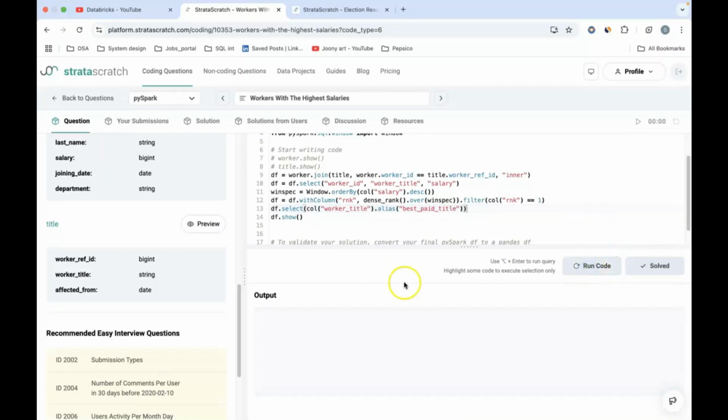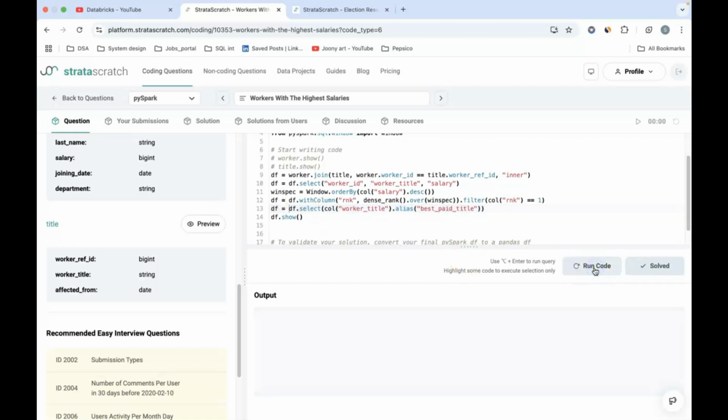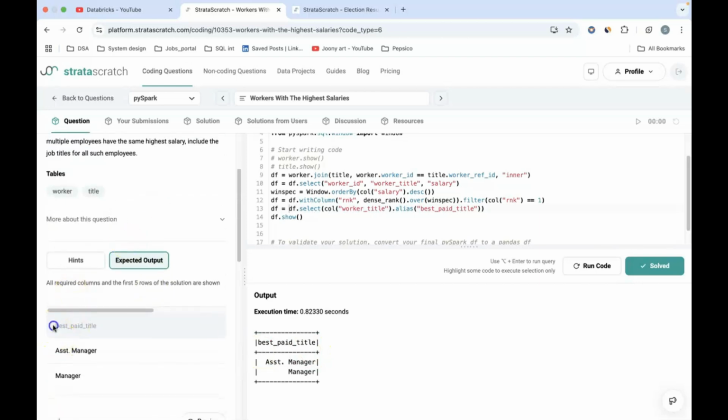So now let me do a df. I'll just assign this, otherwise it is not going to replace the data frame. So this is my best paid title. If you see in the result, I need the best paid title, and the result is assistant manager and manager. So we actually got the result data set.